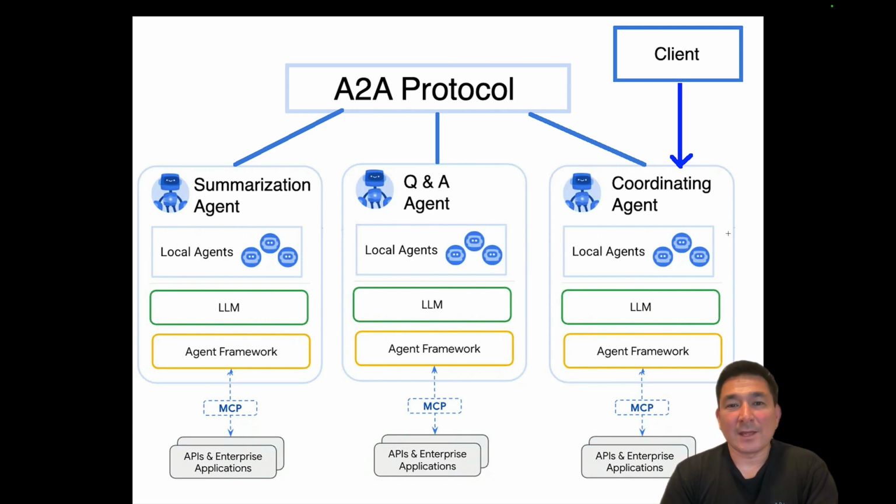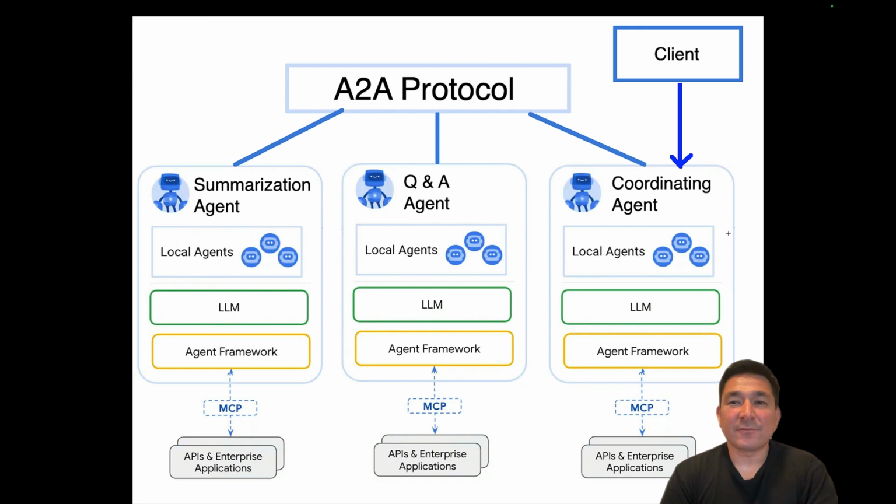We're going to have a question and answer agent, which is using MCP to obtain information about a specific problem. And we're also going to use a summarization agent, which is going to allow us to obtain all of the information that we've discussed amongst the agents to get one clean summarization of what was discussed for auditing or report purposes. How all this is managed and coordinated is via a coordination agent.